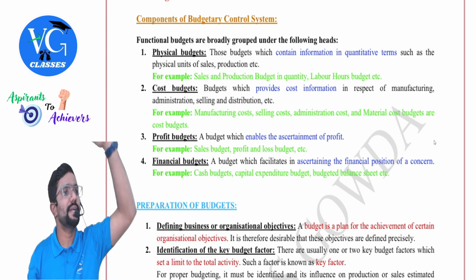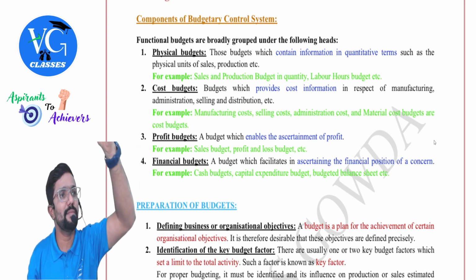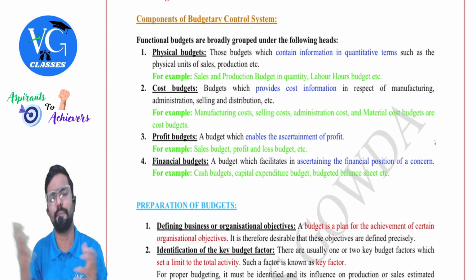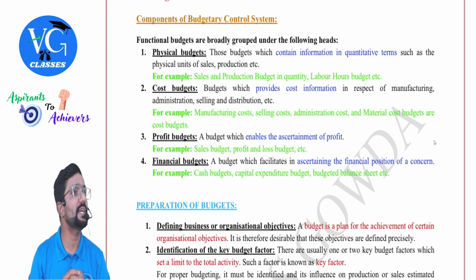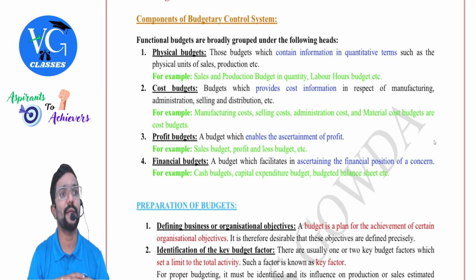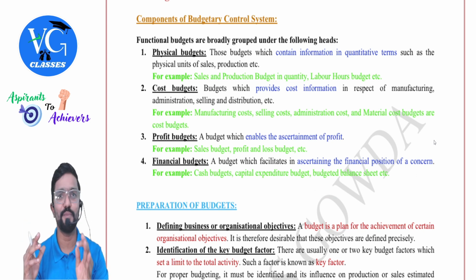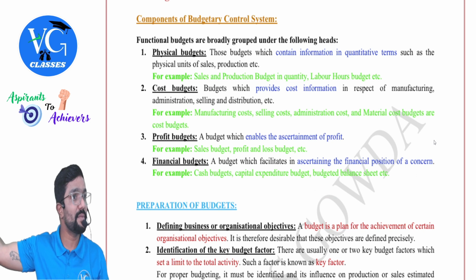Cash budget: what do you do? You take the opening balance, add all the estimated cash receipts, deduct all the estimated cash payments, and you get the closing cash balance, which will affect your balance sheet. Closing cash or bank balance. Yes. We will also prepare something called a capital expenditure budget. Will it affect my balance sheet? Yes. Sir, in the upcoming year, what all assets am I planning to buy? So these are called financial budgets. Through this, can I prepare the budgeted balance sheet for the upcoming period, like an estimated balance sheet? See, normally financial statements are always prepared after the books are closed. But when it comes to budget, can I prepare an estimated balance sheet for the upcoming period?